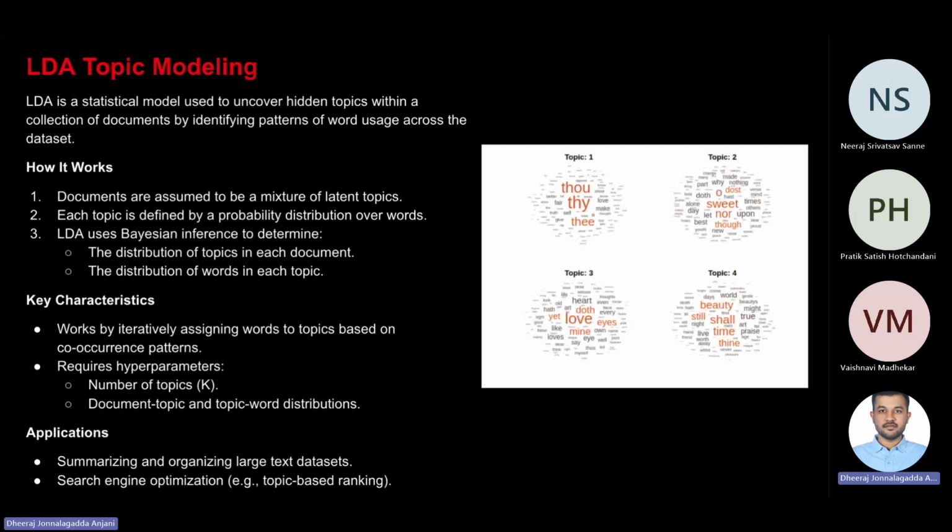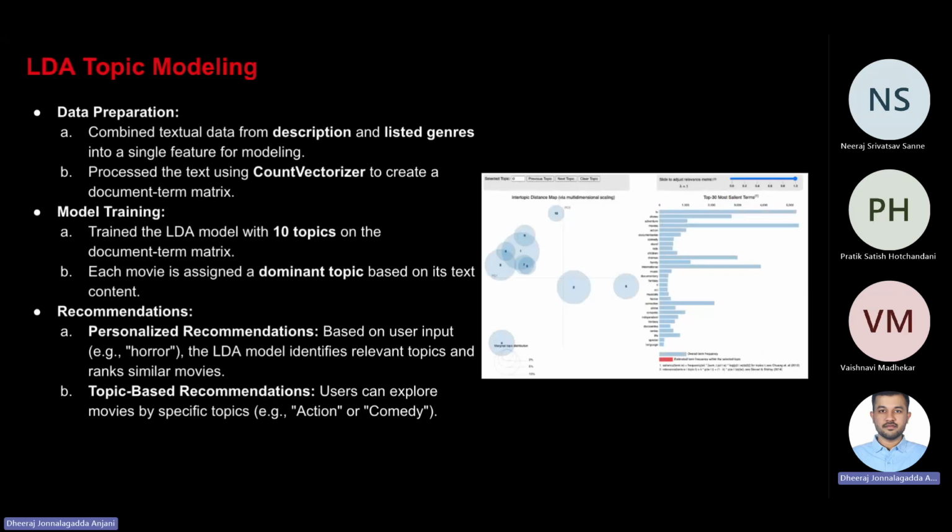The other model that we used is LDA, which is usually used to uncover hidden topics within a collection of documents by identifying patterns of word usage across the dataset. Features like the descriptions and genres were combined into a single text column, then vectorized into a document-term matrix. The LDA model identified 10 distinct topics, with each movie assigned to a dominant topic based on its content.